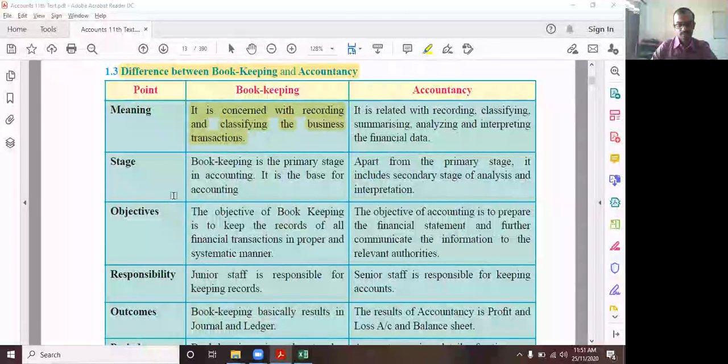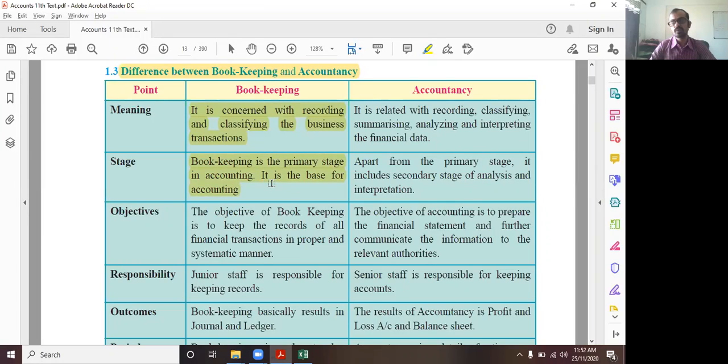Bookkeeping is the primary stage in accounting. It is the base for accounting. Accountancy, apart from the primary stage, includes the secondary stage of analysis and interpretation. So unless and until the transaction is recorded in the business, how are we going to judge it? So bookkeeping is the primary stage. What is the primary stage? Just recording a transaction. Once the transaction record is finalized, it means it is already classified and also summarized.